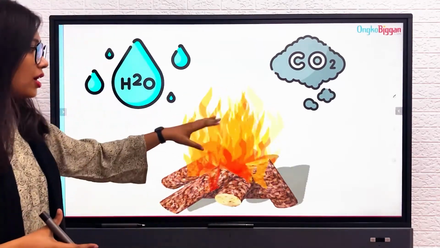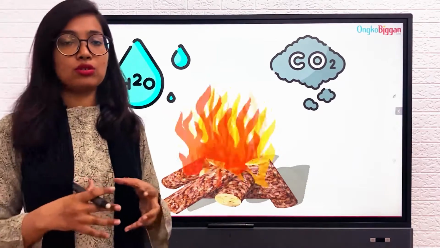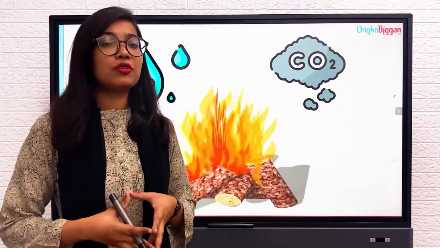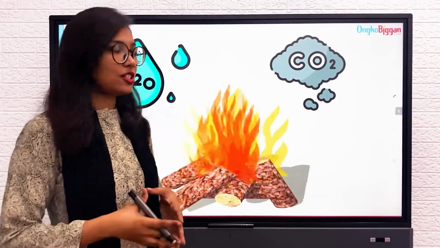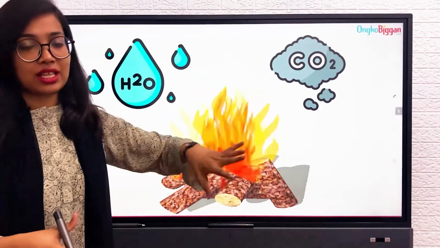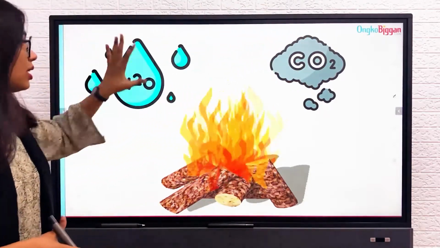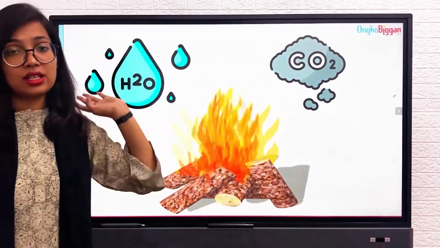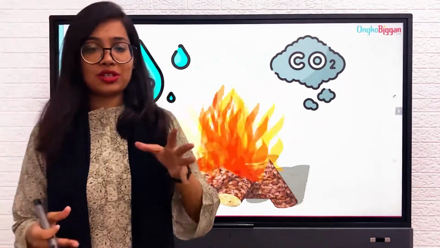When you fire this up, the fire reacts with the oxygen present in the air, and if something is reacting with oxygen, that type of chemical reaction is called a combustion reaction. The hydrocarbons convert into carbon dioxide and water. That's why if you burn something, you will see black smoke surrounding it. That smoke is basically a combination of carbon dioxide and water, with the water in its vapor or gaseous form.